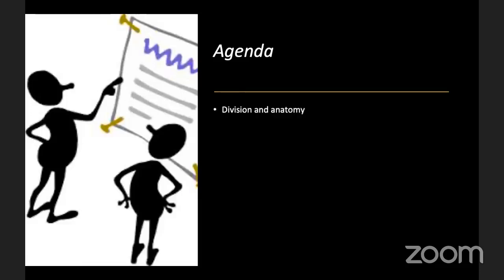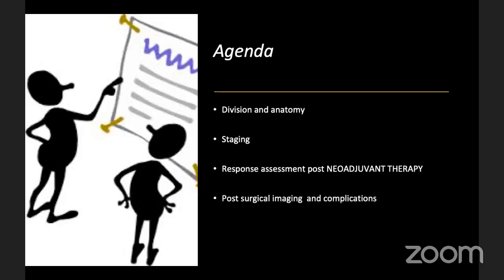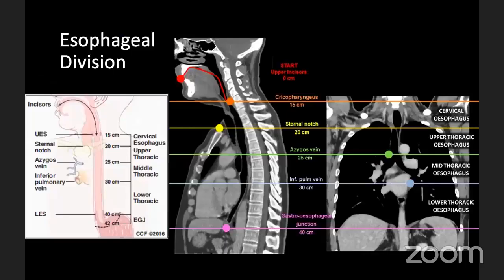We will be discussing the division and anatomy of the esophagus, which is very relevant in context to management. Second, we will discuss the staging, the role of imaging in staging, and what modalities are generally used to stage esophageal tumors. Then we will discuss the role of imaging post neoadjuvant therapy. And in the last, if we get time, we will discuss post-surgical imaging and some complications.